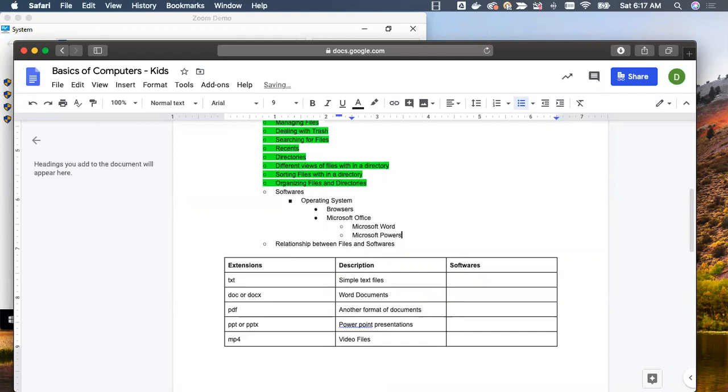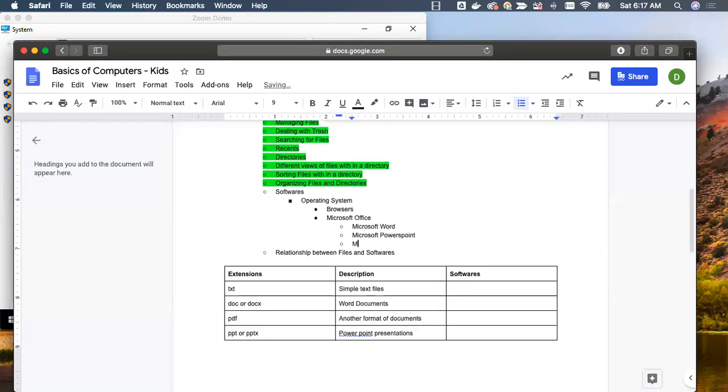These two are the most popular ones which you will be using. And also a very important one is Microsoft Excel. I'll be covering it when we actually get into Microsoft Office. On top of it, there is additional software, but you can ignore it for now. We'll come back to the additional software at a later point in time. So like this, we can explore whatever software is there as part of the system.